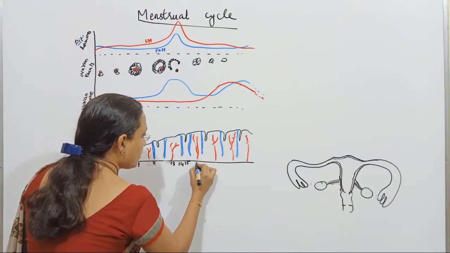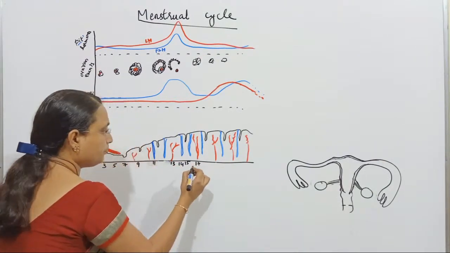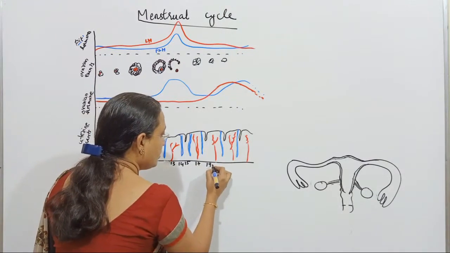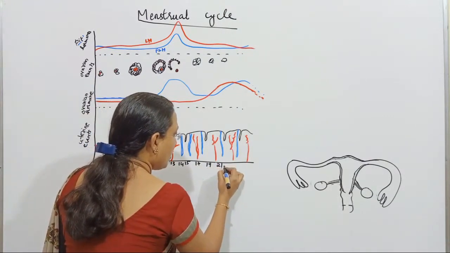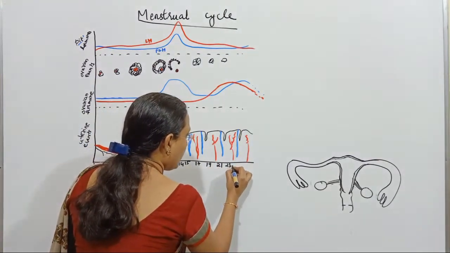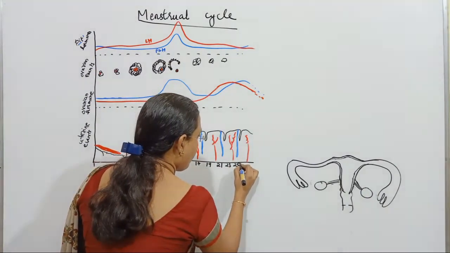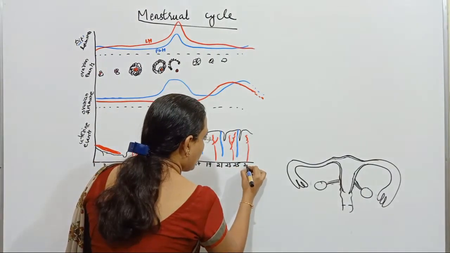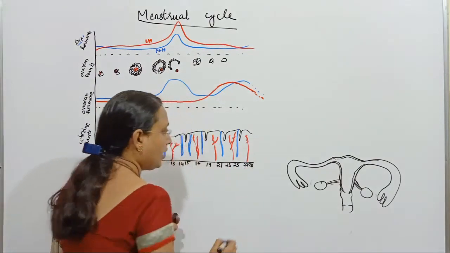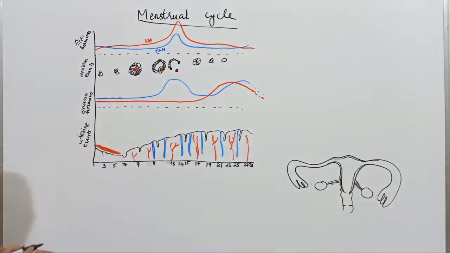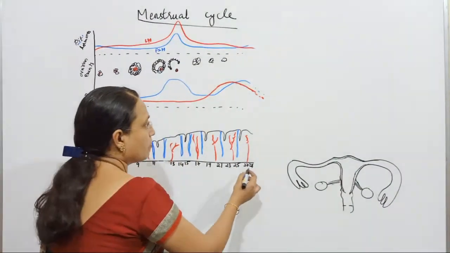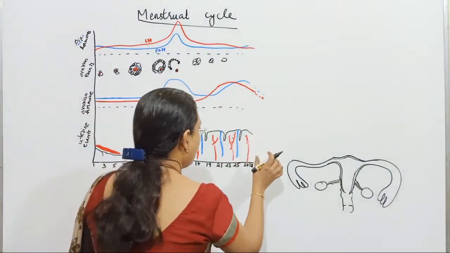Then 17, 19, 21, 23, 25, 27 and 28. So the total number of days for the menstrual cycle will be 28 days.